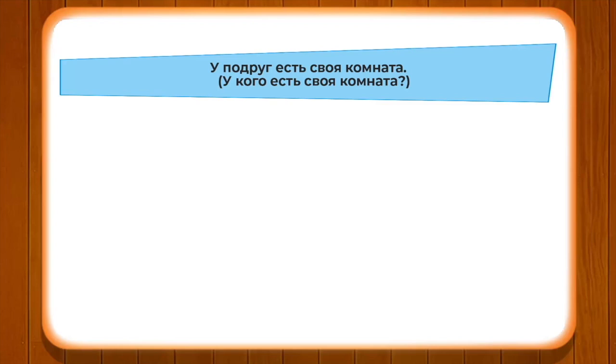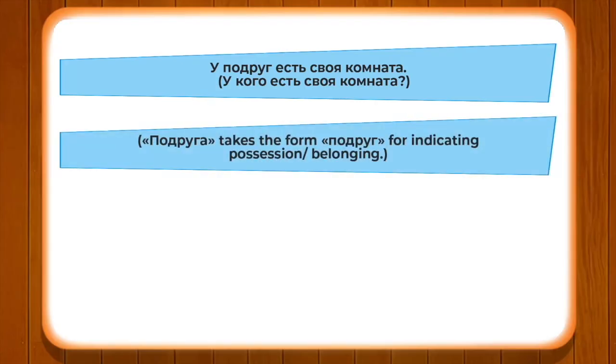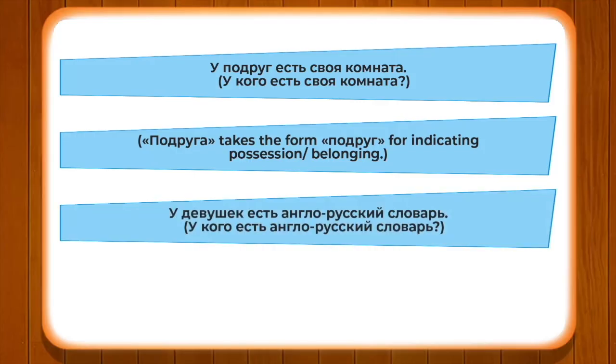The question is, у кого есть своя комната? У подруг. Подруга takes the form of подруг for indicating possession, belonging. Likewise, у девушек есть англо-русский словарь. So the question comes, у кого есть англо-русский словарь? У девушек. In nominative, девушка, the plural is девушки, but in this case the plural is девушек.